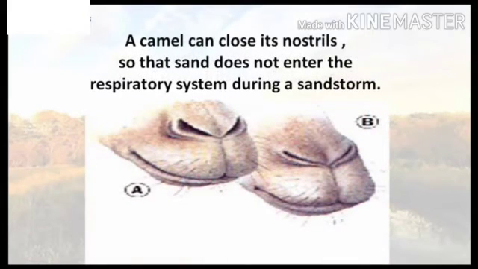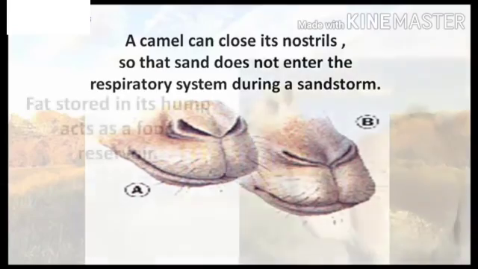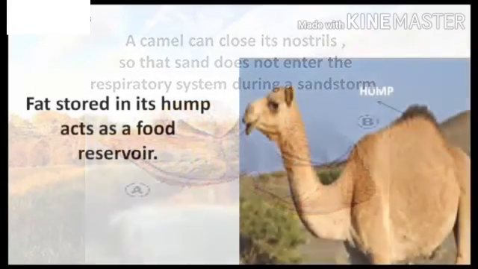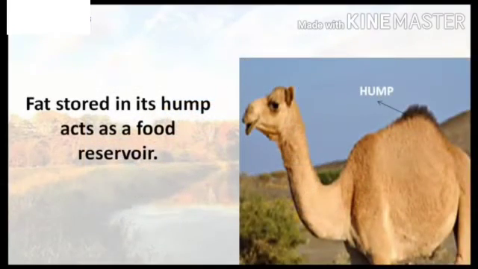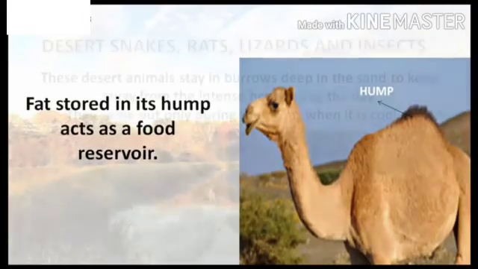A camel can close its nostrils so that the sand does not enter the respiratory system during a sandstorm. Fat stored in its hump acts as a food reservoir.